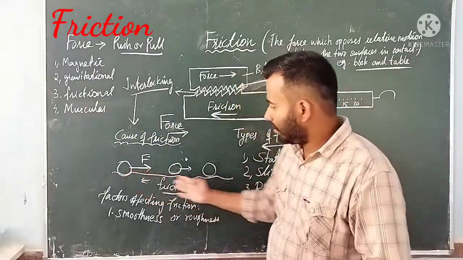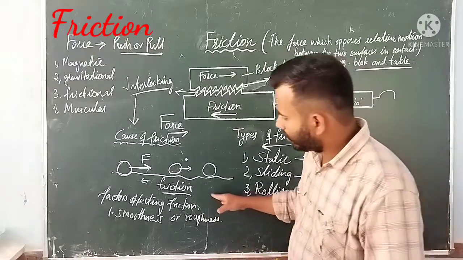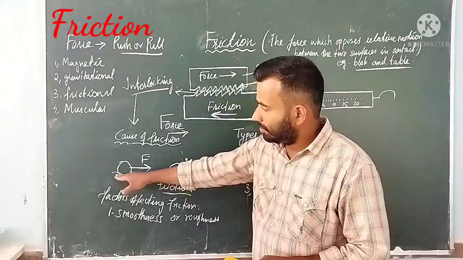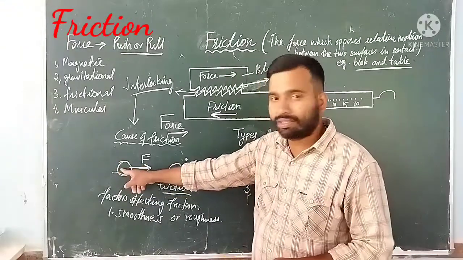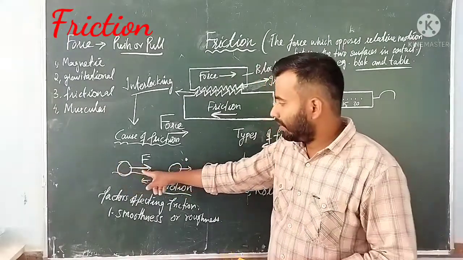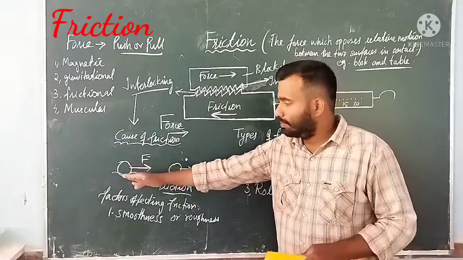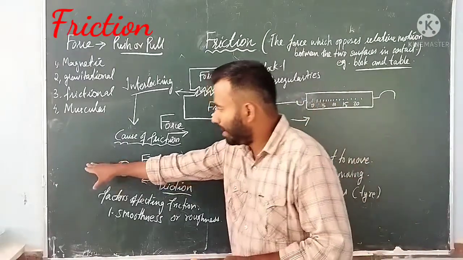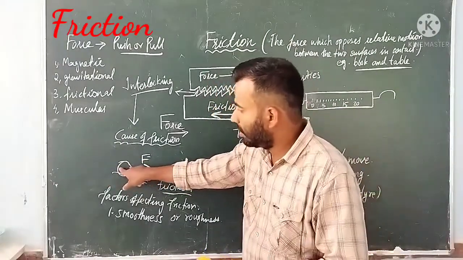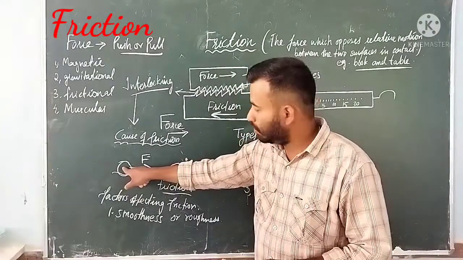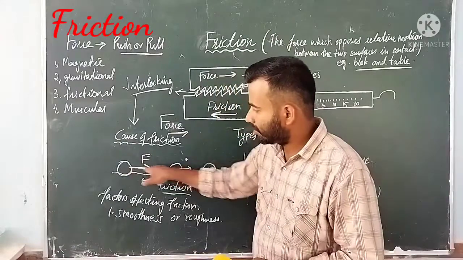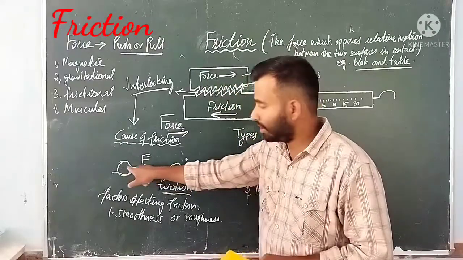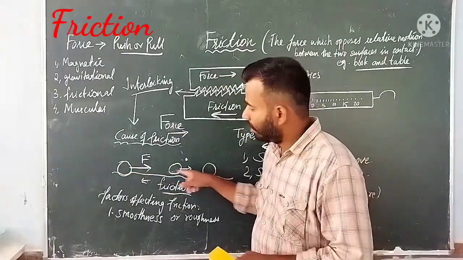Look at this example. When you are playing football or cricket and you kick a ball, what happens? The ball starts rolling, and initially the speed is very high as you have applied a force. The ball moves along the ground. Here I have shown you the direction of force: the direction of the applied force is along the direction of motion of the ball.